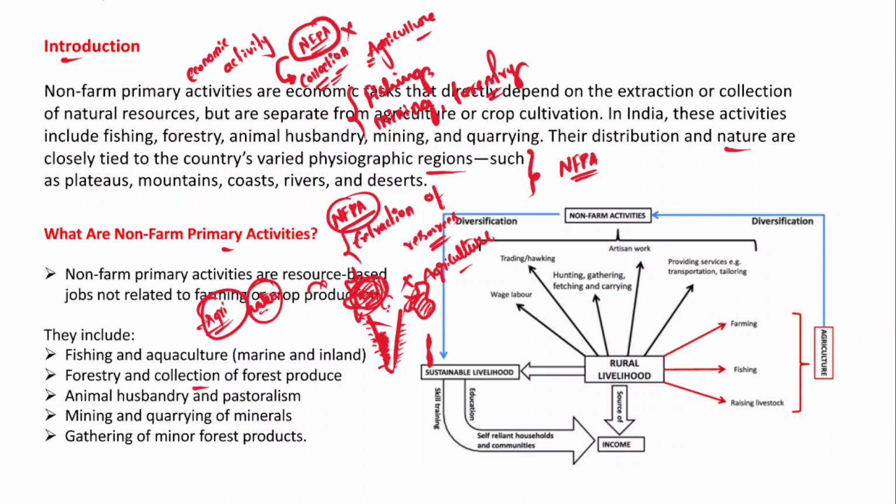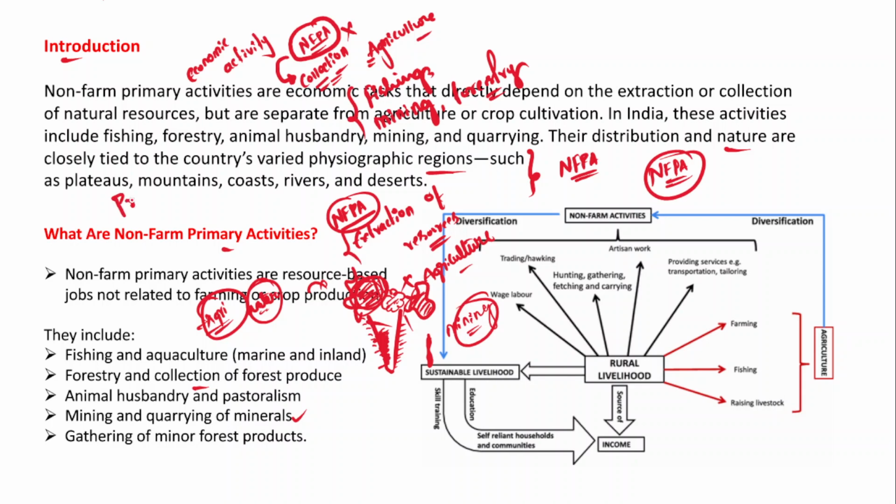For example, in the central part of India, in states like Chhattisgarh and Jharkhand, mining is an important non-farm economic activity, right? So this can also be classified as a non-farm primary activity. And gathering minor forest produce is also classified as a non-farm primary activity. So I hope you understood what exactly a non-farm primary activity is.